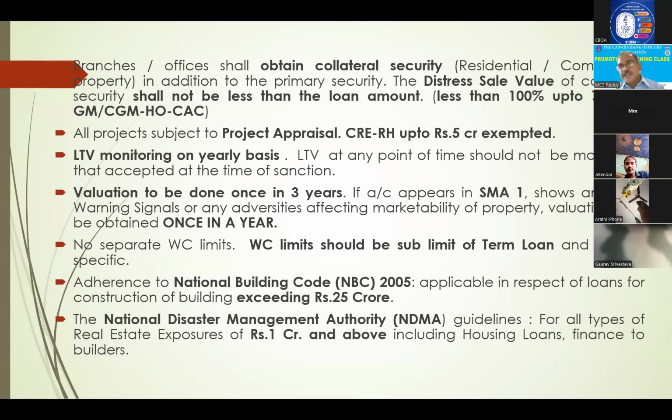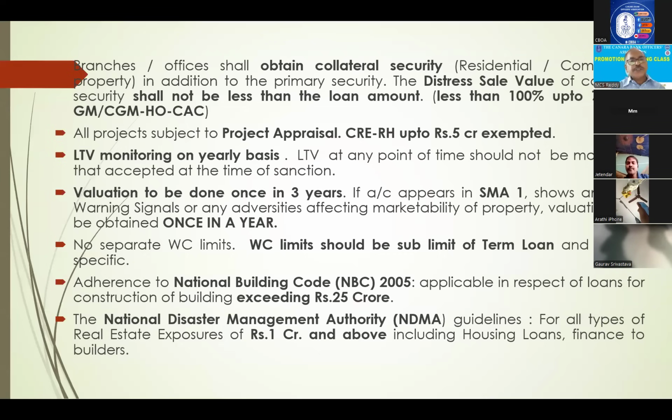If it exceeds, what happens? Your liability is increasing, going above 7.5 lakhs. How is it increasing? Either repayments are not coming or the value of the property is going down. In that case only, LTV will grow. So this is a monitoring tool which indicates that you accepted 75% LTV at the time of sanction. Subsequently, if it is growing, it means repayments are not coming or the value of property is coming down. So it is an adverse effect. If LTV is coming down, yes, it is a good symptom. This is how LTV is a monitoring tool for all real estate projects. At any point of time, it should not be more than what you accepted at the time of giving the loan. Right?